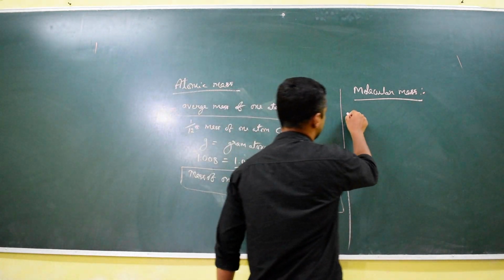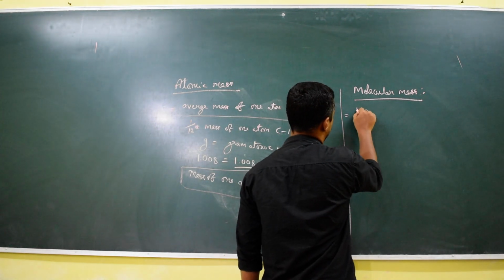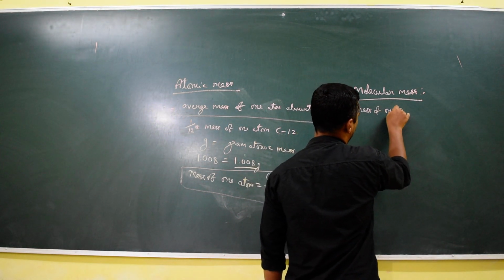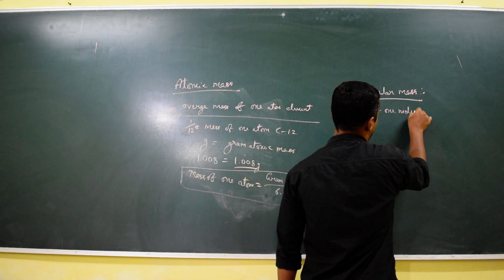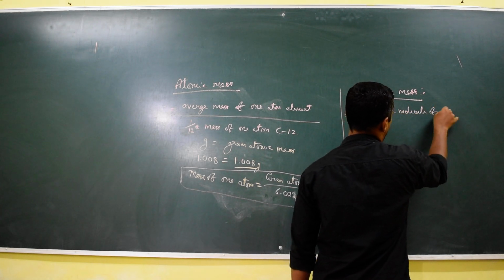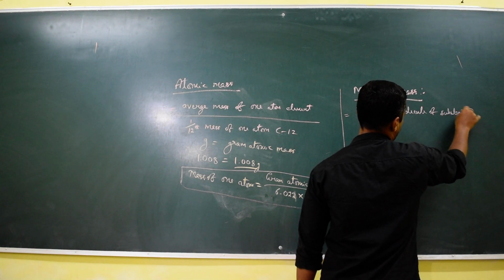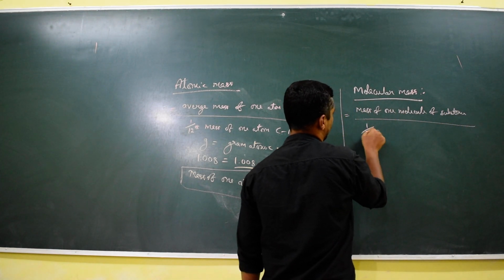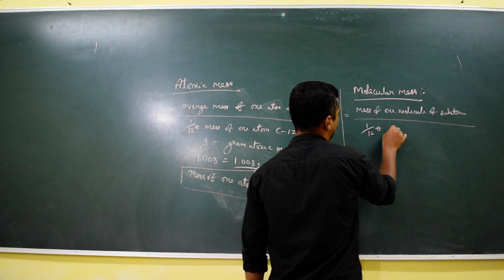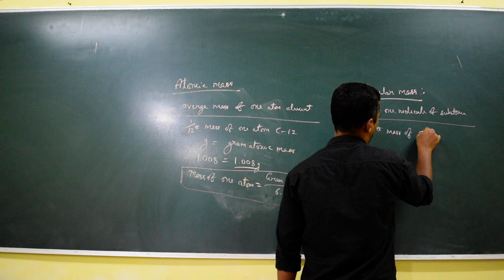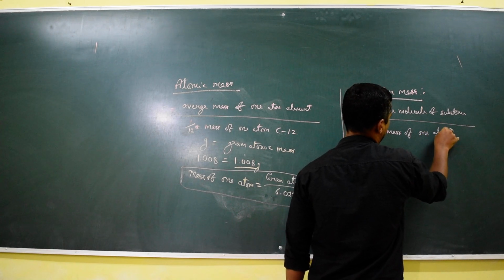So molecular mass is nothing but the average mass of one molecule of a substance divided by 1/12th mass of one atom of carbon 12.